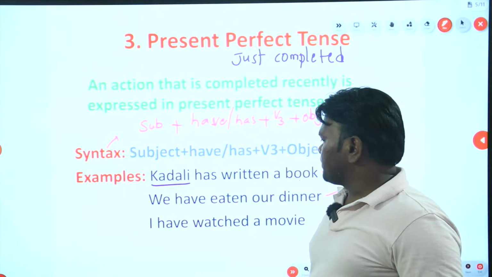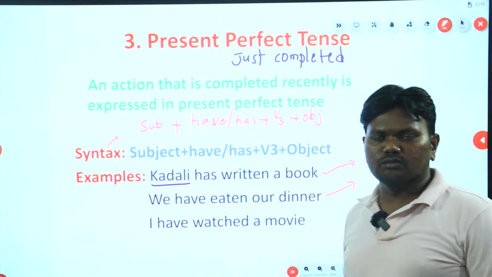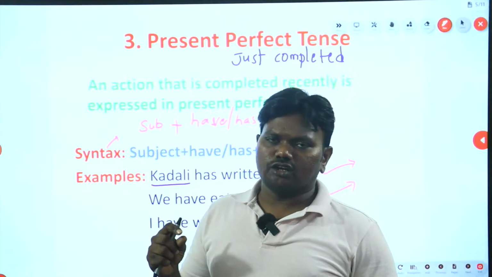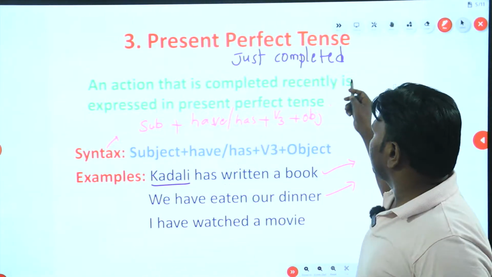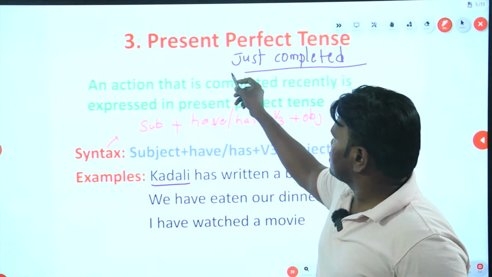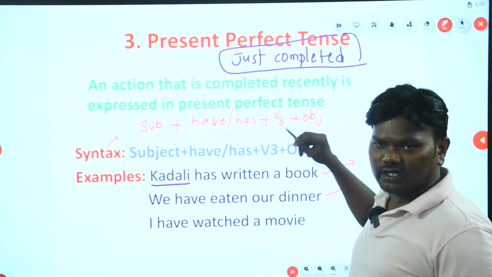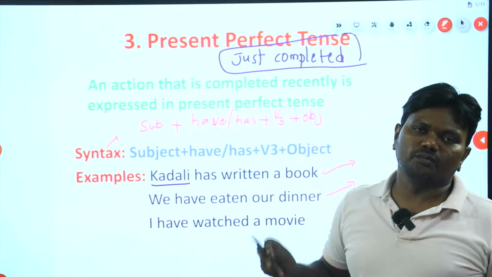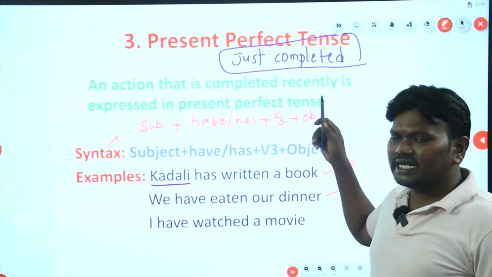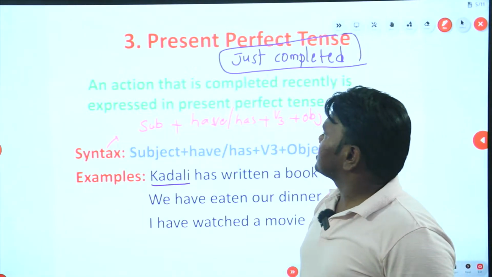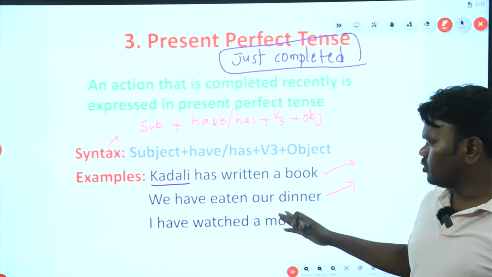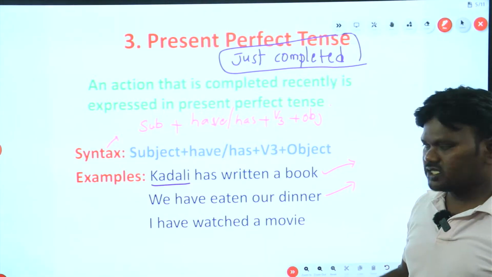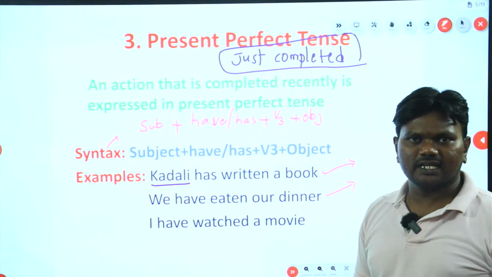So see here, if I say I have watched a movie, it means the action of watching a movie is completed very recently. You must focus. You just take this catch point, this word, the just completed action. The just completed action will be expressed in present perfect tense. Okay, so I have watched a movie, we have eaten our lunch, Kadali has written a book.